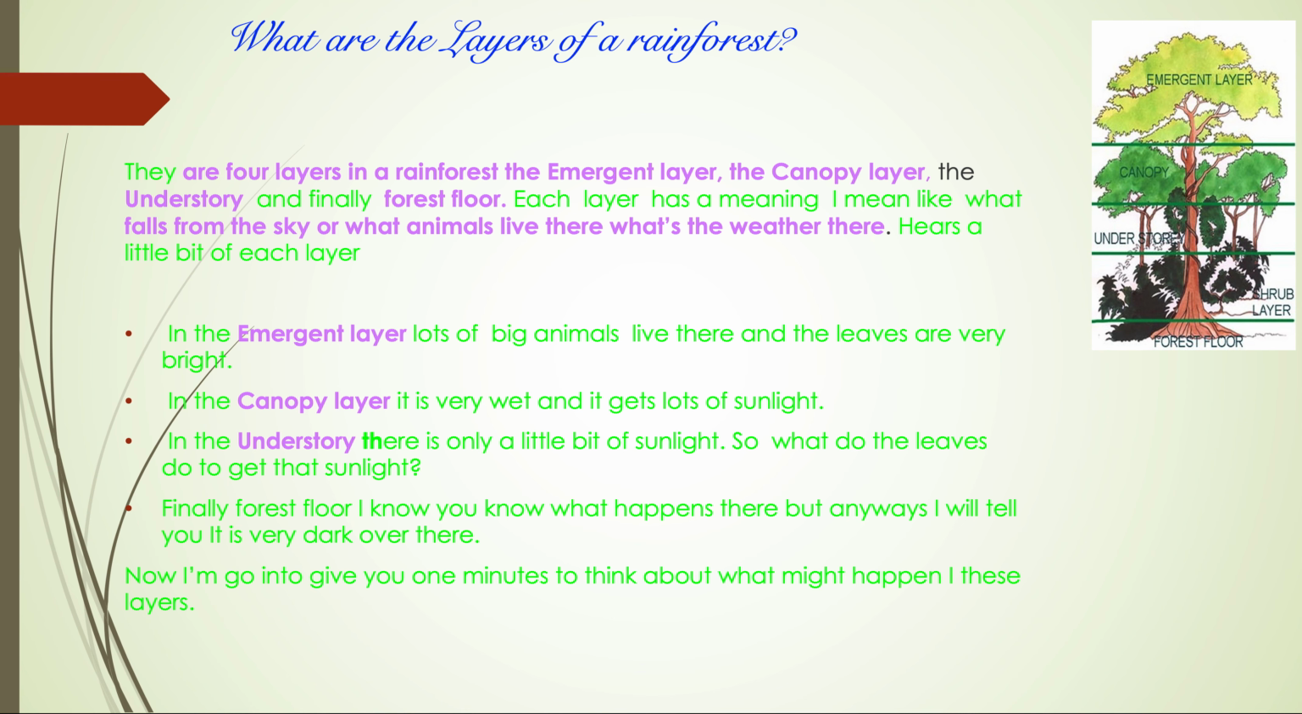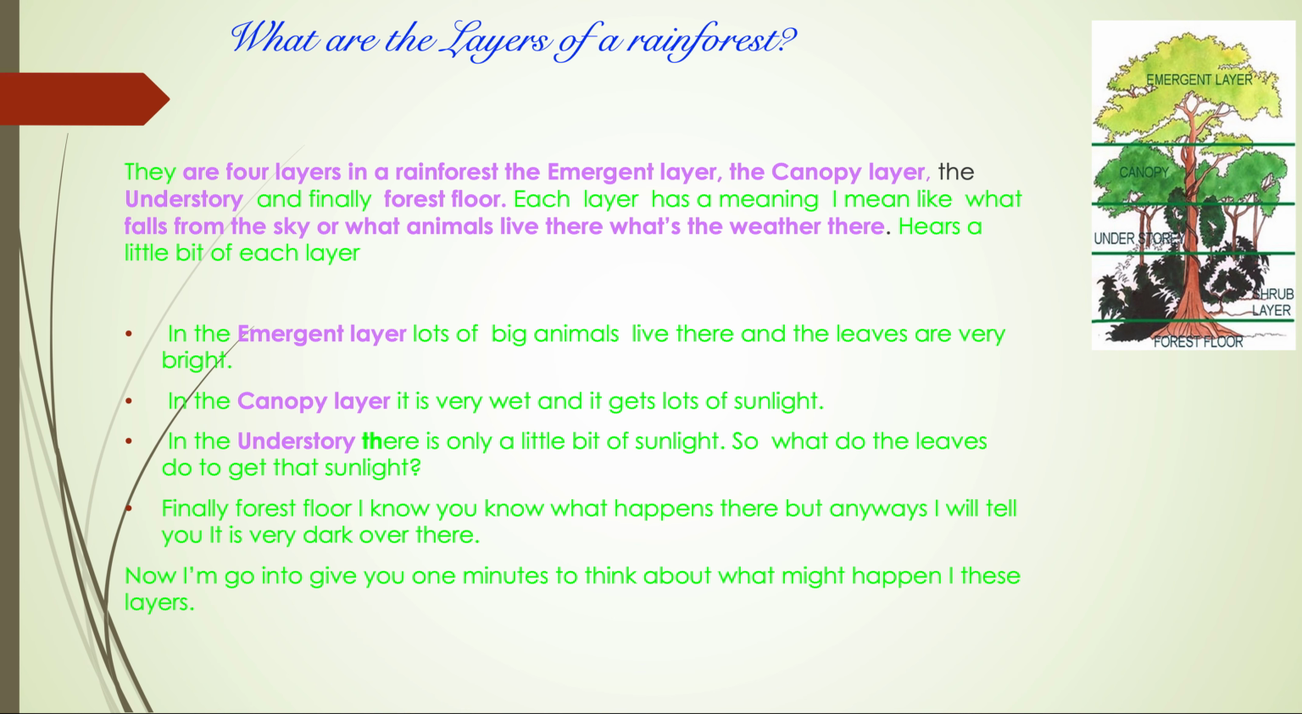The first thing I'd like to talk about is, what are the layers of the rainforest? There are 4 layers in the rainforest: the emergent layer, the canopy layer, the understory, and finally forest floor. Each layer has meaning. Like what falls from the sky, what the weather is like, what animals live there. So the next few slides are going to be explaining what might happen in each layer.